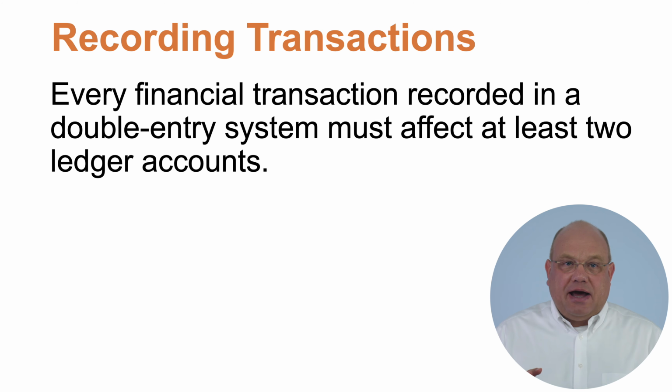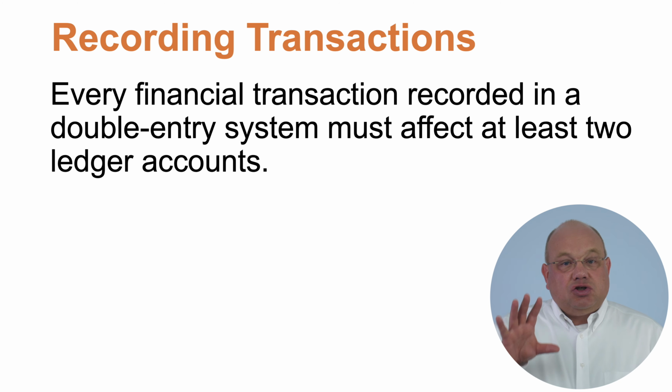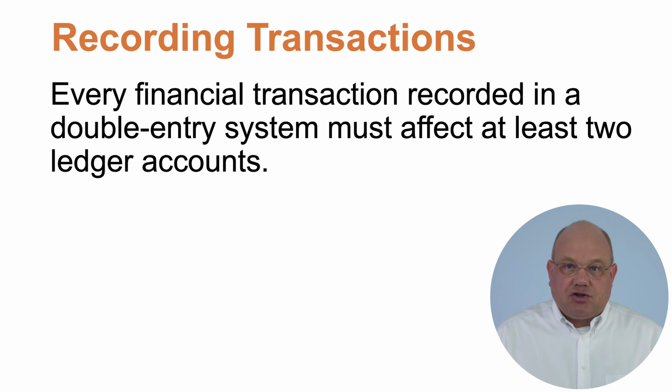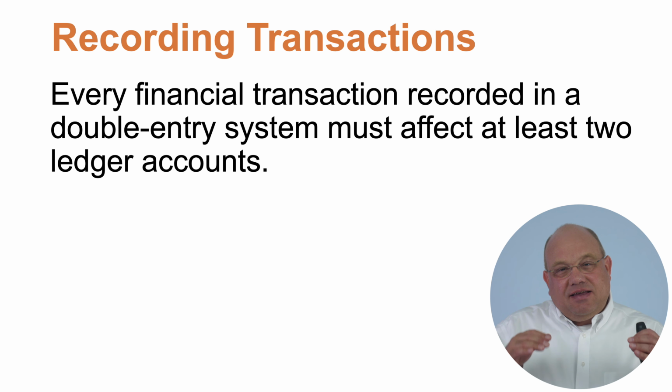So what we're going to do now is turn our attention, at a very foundational level, to looking at how some transactions are going to be recorded. Now, we already said that every financial transaction that's recorded in a double entry system must affect at least 2 ledger accounts. And so what we're going to do is go through a handful of transactions here and just show how we keep this accounting equation in balance.